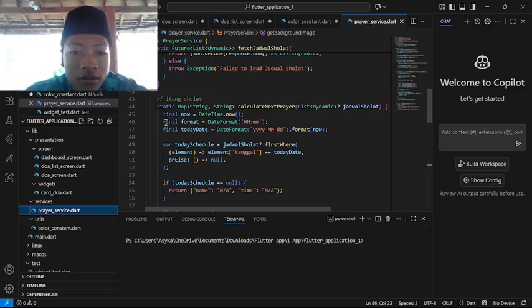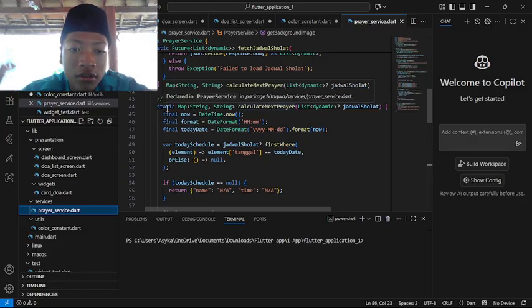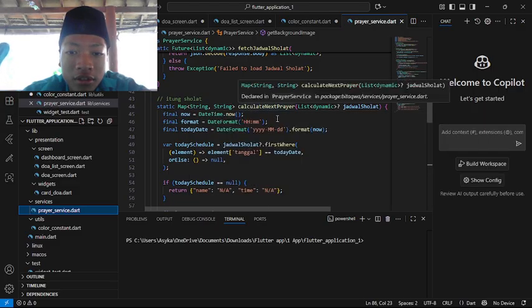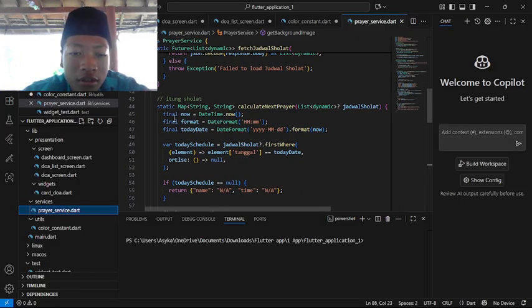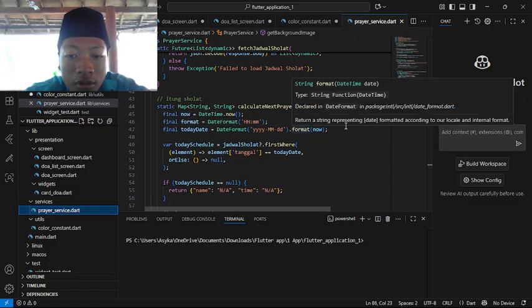And this is for counting the prayer: static Map String dynamic calculateNextPrayer, with the dynamic jadwal sholat. Here final now is DateTime now, final format is DateFormat, final today is DateTime plus day for the date format of now.